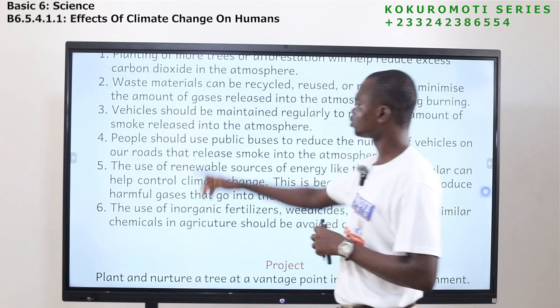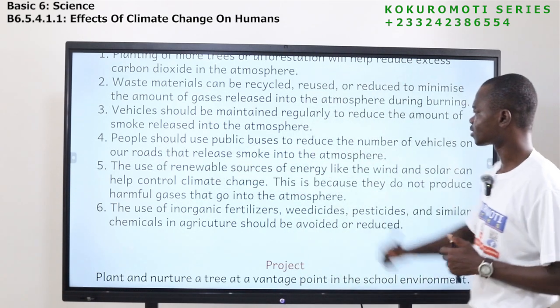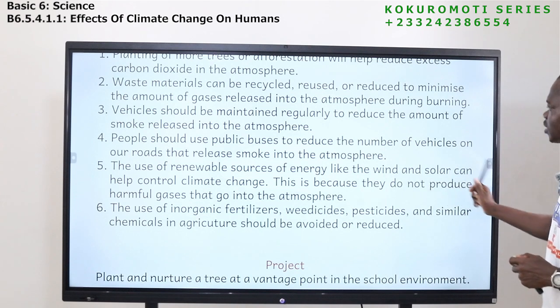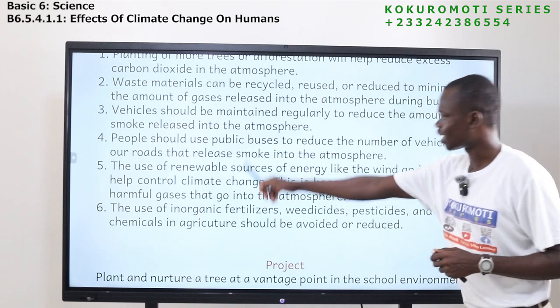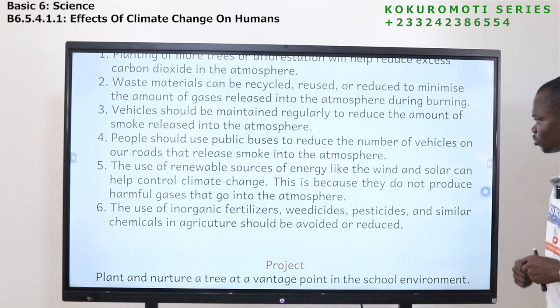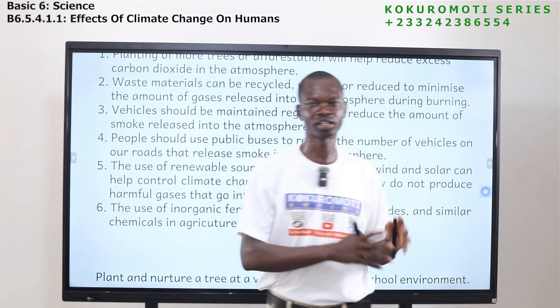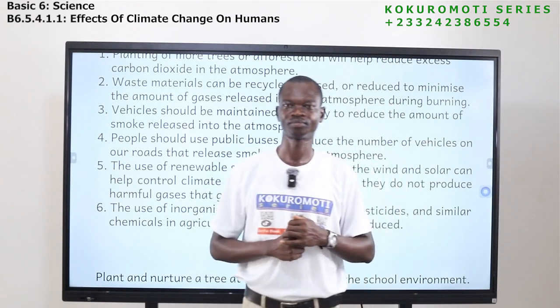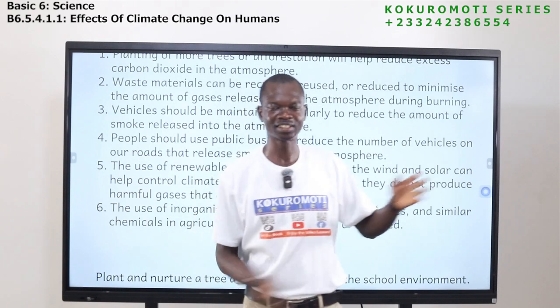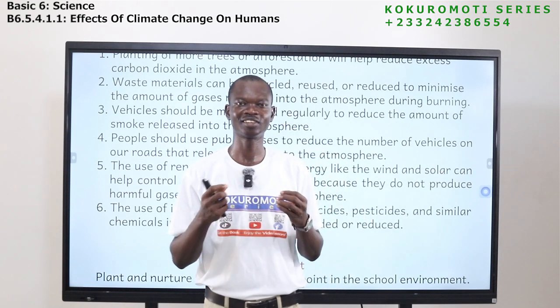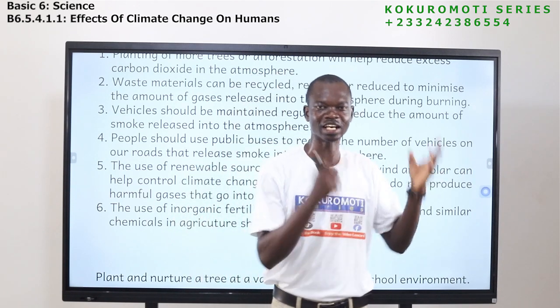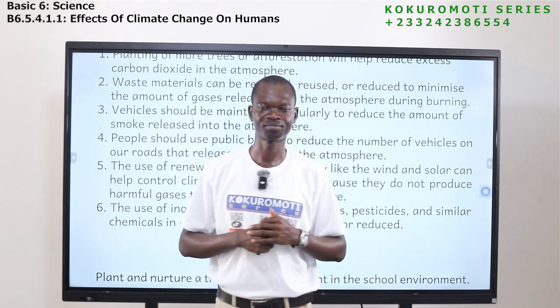The fourth one, people should use public buses to reduce the number of vehicles on our roads that release smoke into the atmosphere. So if, let's say, in Ghana everybody has his or her own car and we all use it every day, look at the smoke that will be released into the atmosphere.